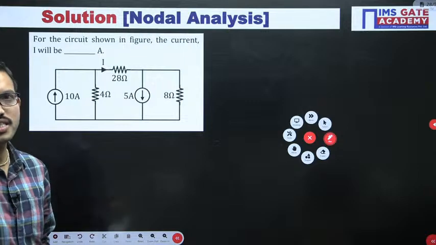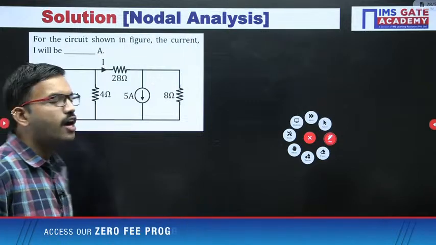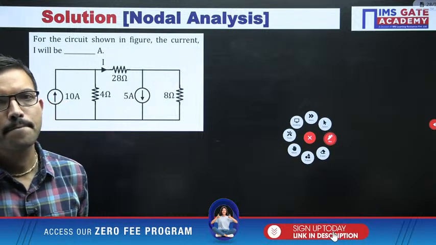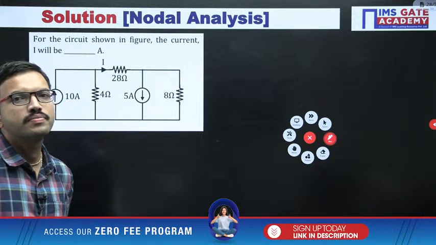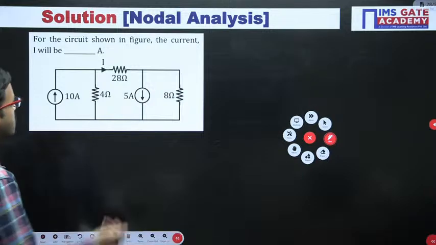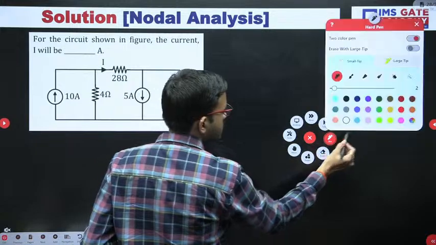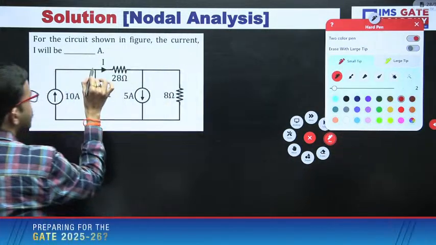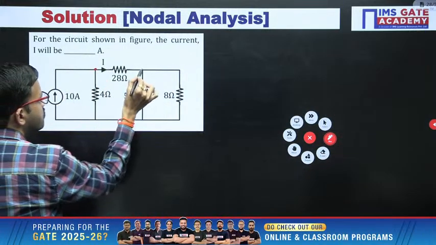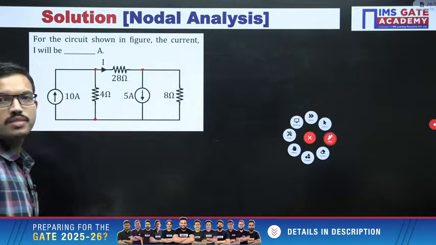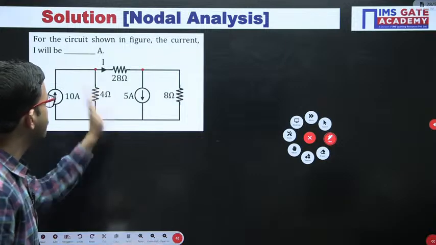All of you can mention the chart. For this circuit, how many principal nodes are we having? Just observe, this is one principal node, this is the second principal node, and this is the third principal node. Only 3 principal nodes, yes or no?